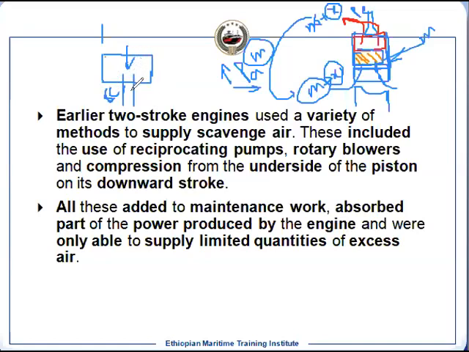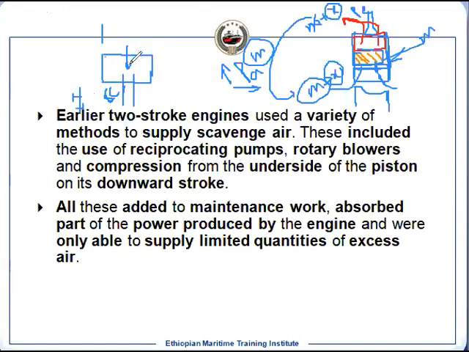Once the piston is moving downward, this will get compressed. And there are valves here. This bottom one will be suction and the top one will be delivery.